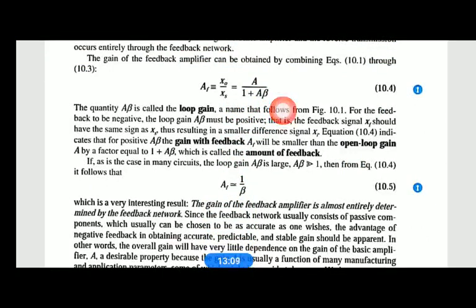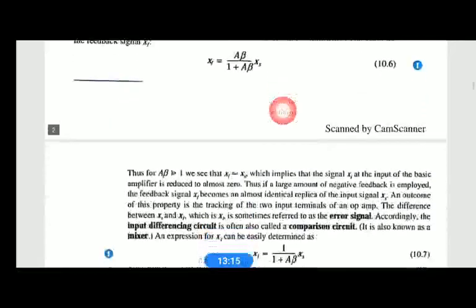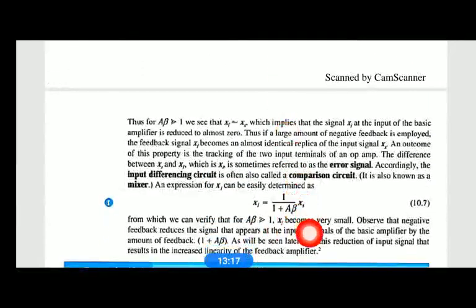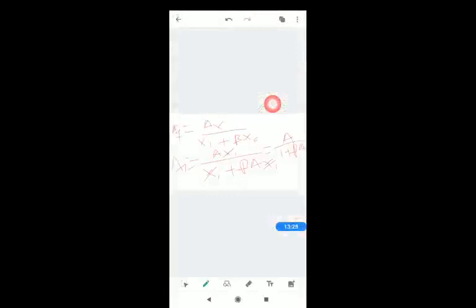The A gets cancelled, then you get Xi equal to 1 divided by 1 plus A beta into XS.